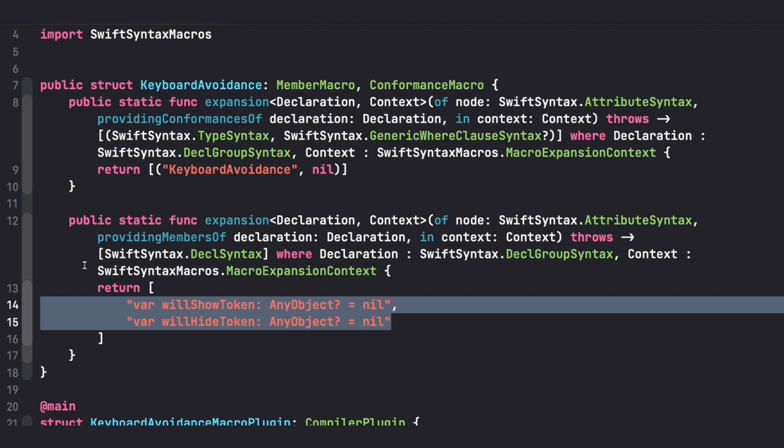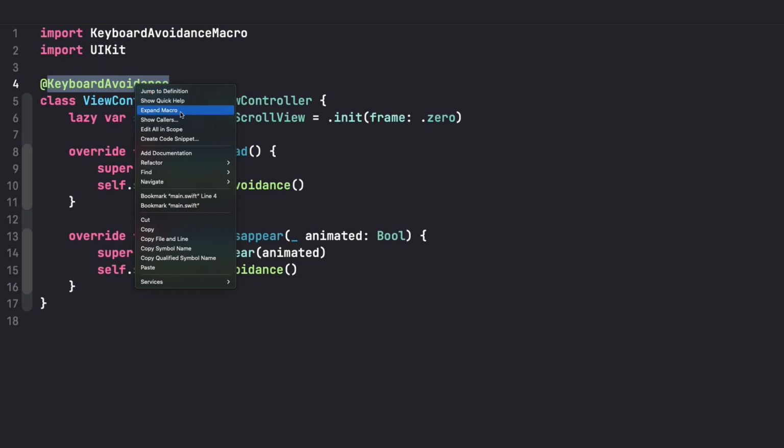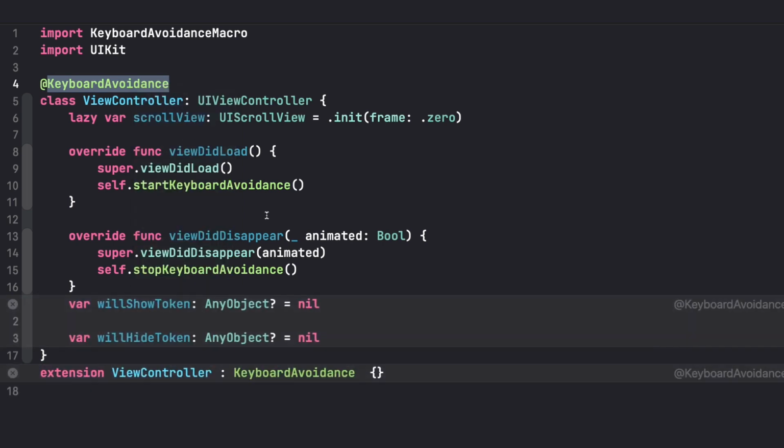And the most amazing thing is that you can actually go to Xcode and say expand this macro, and you actually see the macro expansion happening inline. So you can actually read the code that the compiler is generating for you. That's super helpful because you can even put a breakpoint in there and Xcode is going to stop inside the macro, but it's fully transparent as if it was your code.